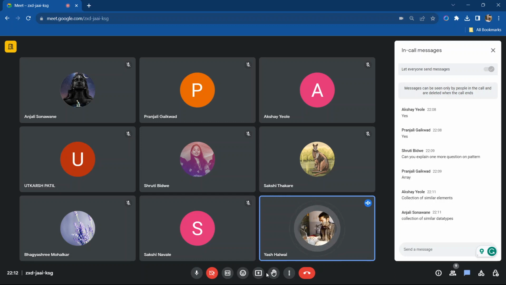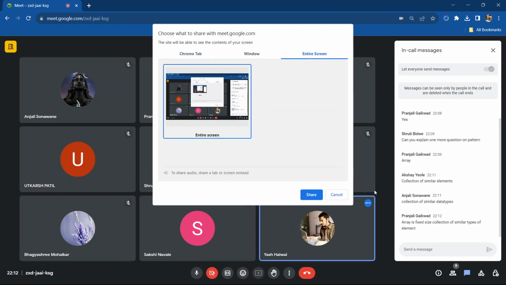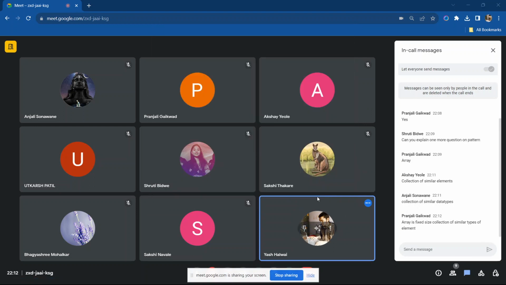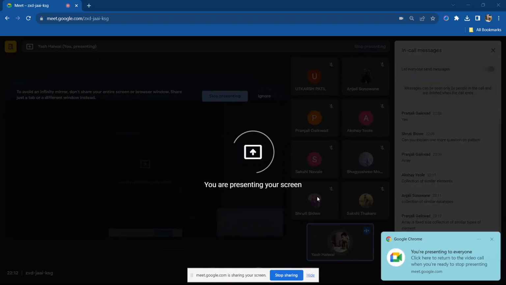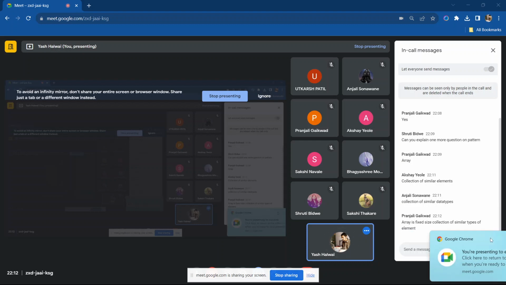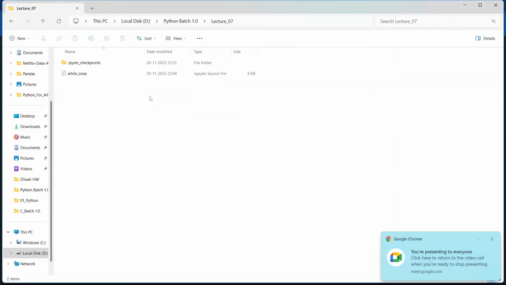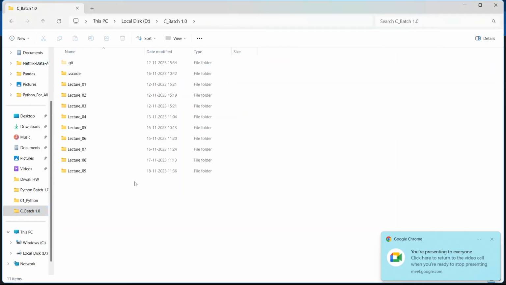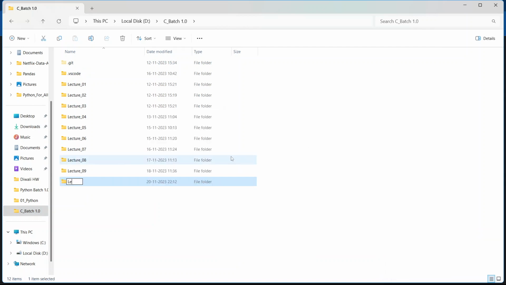Okay, now let me share my screen. An array is a fixed size collection of similar types of elements. Yeah, Pranjali, very good, correct. The same thing we will be learning today. Let me open my folder. Today is our lecture 10. So let me make a folder as lecture 10.